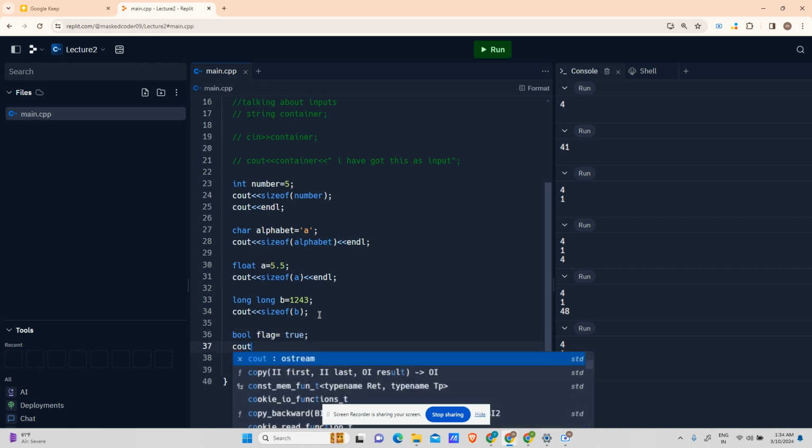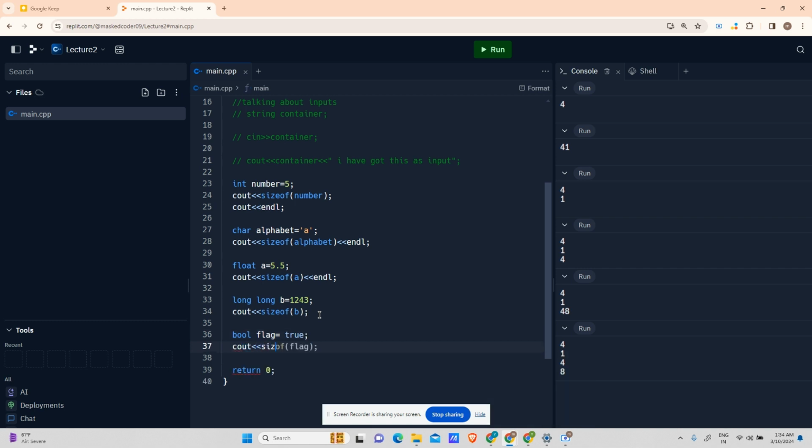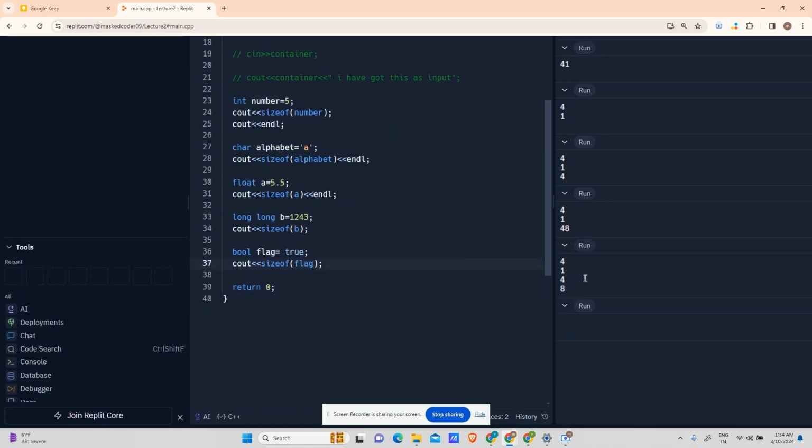And let's say cout sizeof(flag). Let's see what it outputs. It outputs 81 because again I did not put endl, sorry for my mistake. So it is taking 1 byte size, right?